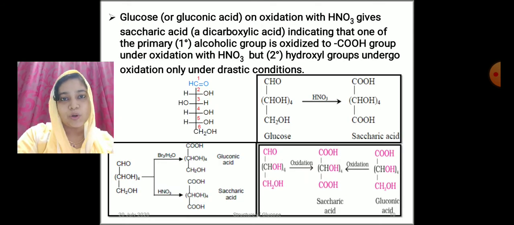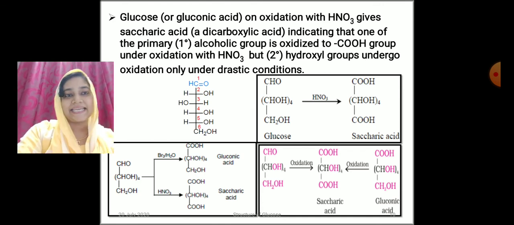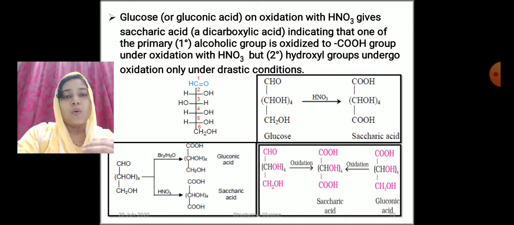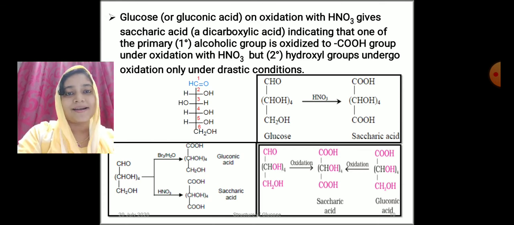But glucose or gluconic acid on oxidation with nitric acid gives saccharic acid, which is a dicarboxylic acid, indicating that out of the 5 alcohol groups, one alcohol group is primary in nature because it gets oxidized with dilute nitric acid to form a dicarboxylic acid.